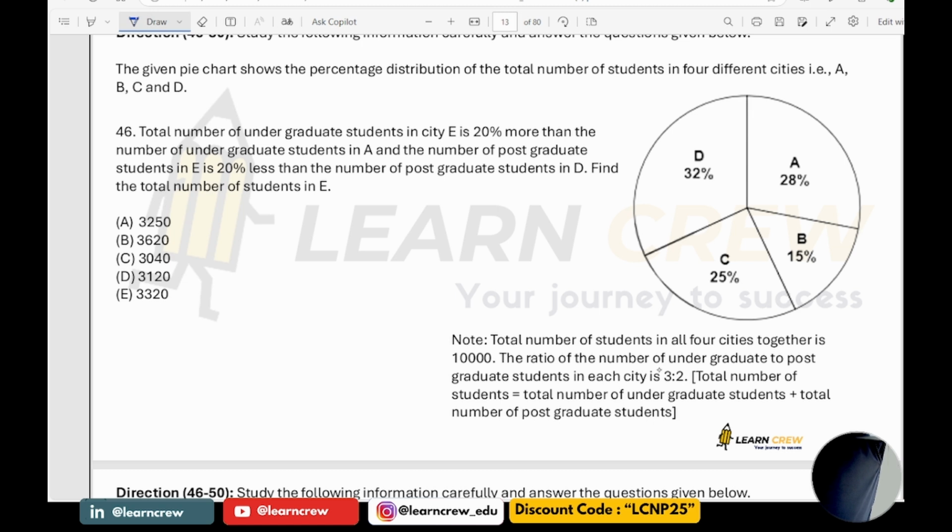Ratio of number of undergraduates to postgraduates in each city is 3:2. Total number of students is equal to total number of undergraduates plus postgraduates. This is what is given.